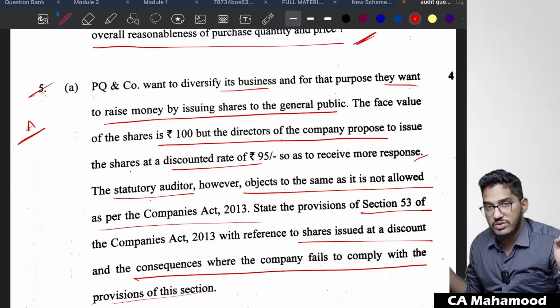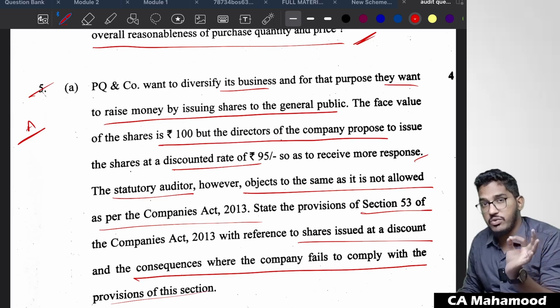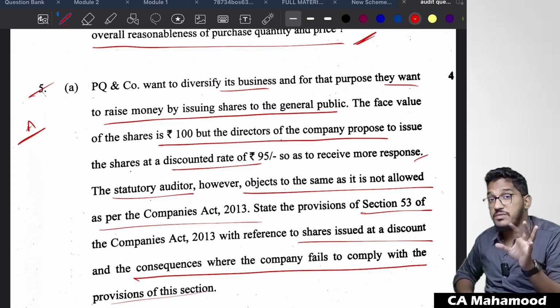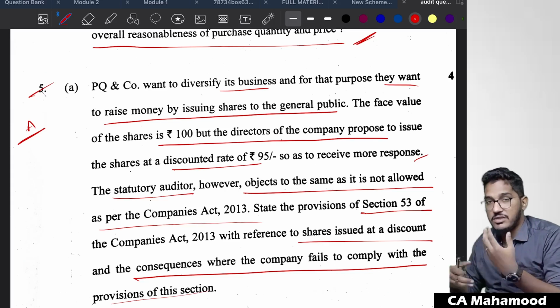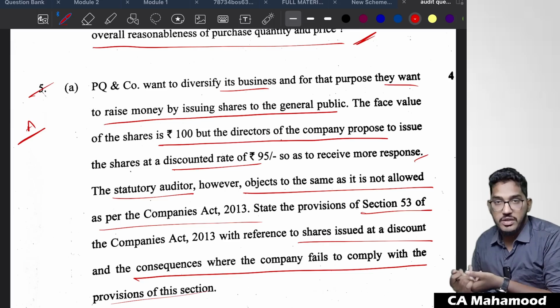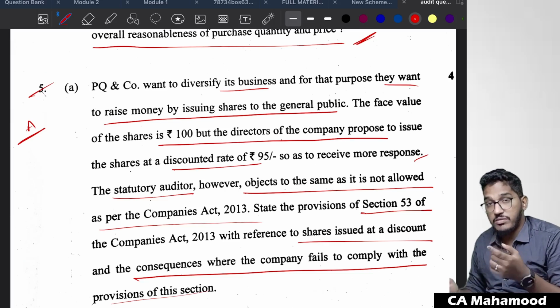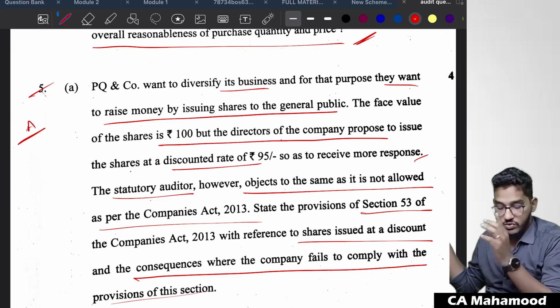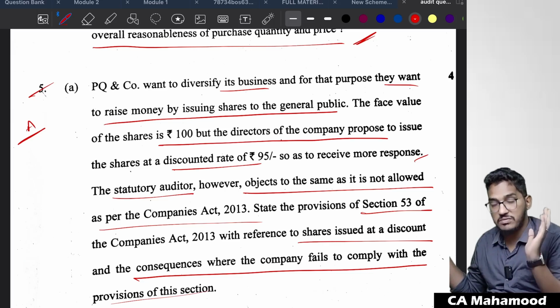So generally shares cannot be issued at a discount, except in the case of sweat equity shares. If you do it, it will be considered void. And also, if you want to issue the shares at a discount as part of a settlement because of some reconstruction scheme or something, then also it is permitted. Or else, if the company violates any of the provisions, they have to refund all the money they have raised, and also they have to pay interest. So in the first page of the summary only, you will be able to find the shares issued at a discount.